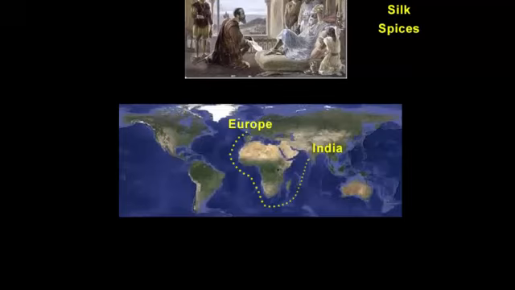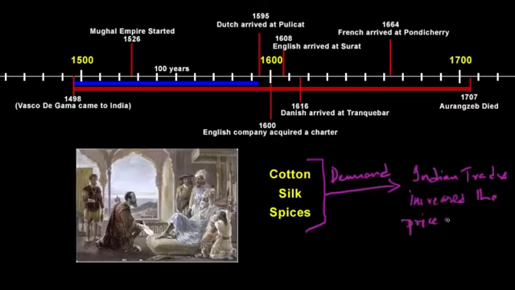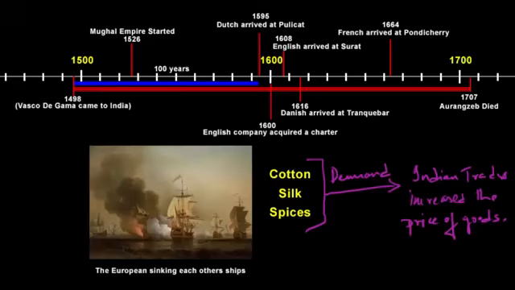Now, seeing this demand, the Indian traders who were selling these goods to them increased the prices of goods. And that's an obvious demand price economics. If the demand is high, naturally the prices would go up. This in turn affected the profit margin of these European traders. So instead of finding different ways to minimize the cost, the only reasonable solution they could think of was to eliminate their competitors. Now you see the sharks are fighting among themselves.